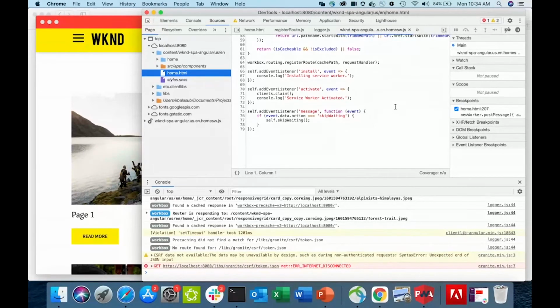Right, thank you very much. Next question. How long will assets remain on the user device?